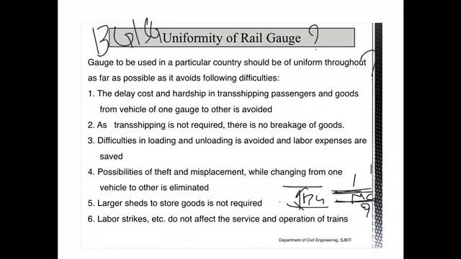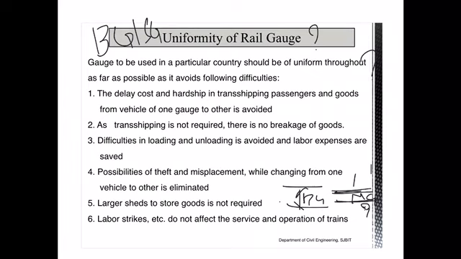And also the difficulty during loading and unloading of the goods can be avoided, and the labor expenses that would be required can also be saved. While transferring the goods from one train to another, there are chances of misplacement and theft, which can be completely eliminated. And while transferring, it may not happen over a night, so we may have to store your goods in larger sheds.